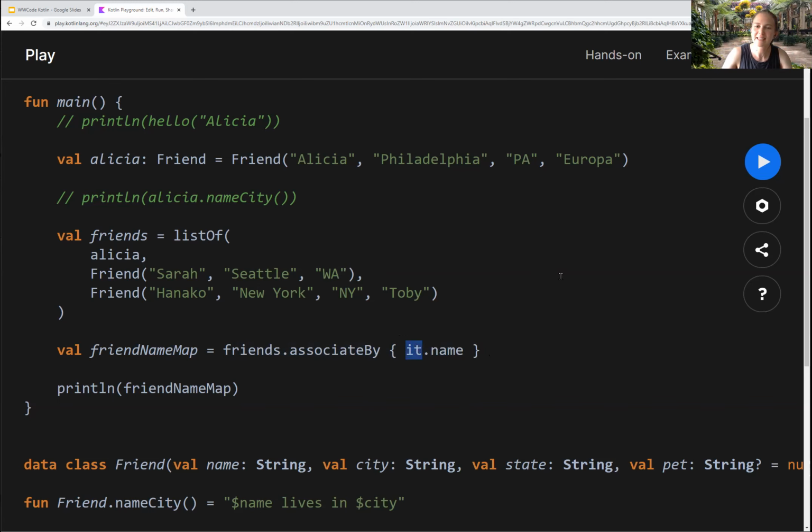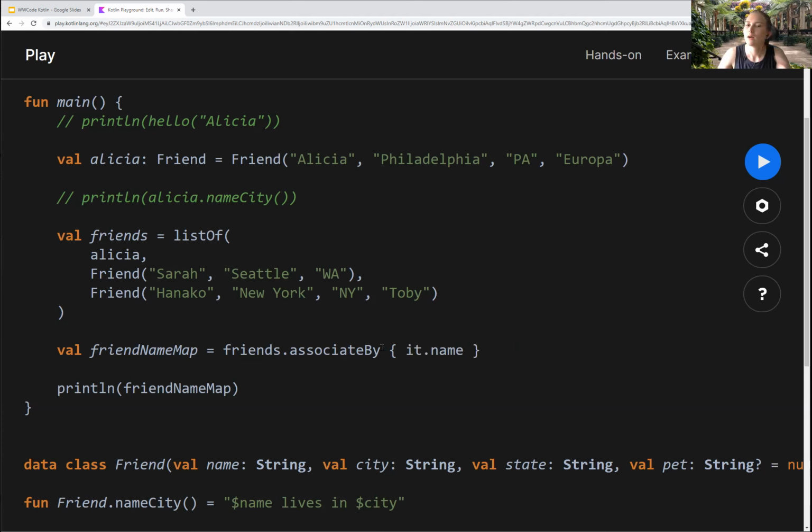Now, it, that just came out of nowhere. And more on the readability of Kotlin. What's happening here is effectively the lambda style notation. This is a block that takes in a variable called it, which is a friend coming from the friend array, and you are calling it.name. You can change it to say friend, friend.name, and that's a little more readable. So you have to choose. Do I want more readable code, or do I want it to be really concise?